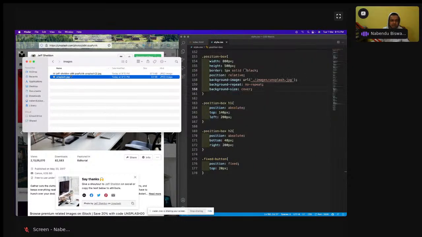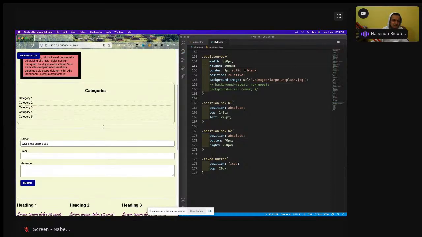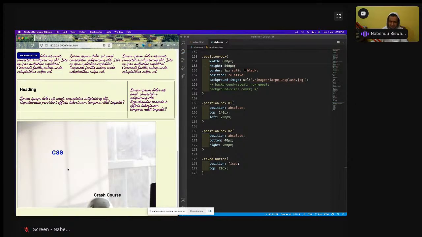Okay, so now it will be having large and splash. I'll do large and splash, and the first thing is that I'm going to comment this out. But you might have guessed what that is: large and splash.jpg. Save it. Now the problem is that I'm not seeing anything. Only the top, maybe left side is being shown.